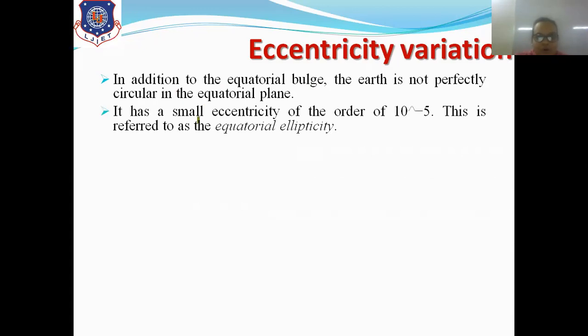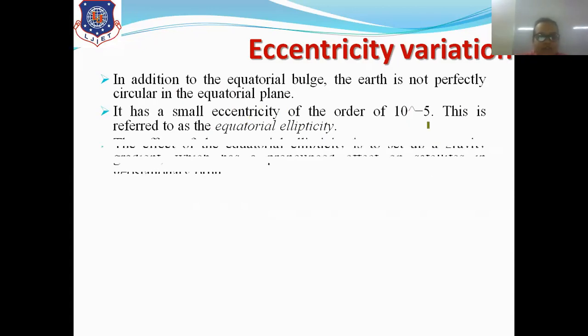So it has a small eccentricity of the order of 10 raised to minus 5. This is referred to as equatorial ellipticity. Thus the equatorial plane, which should be circular, will instead have an eccentricity of the order of 10 raised to minus 5.